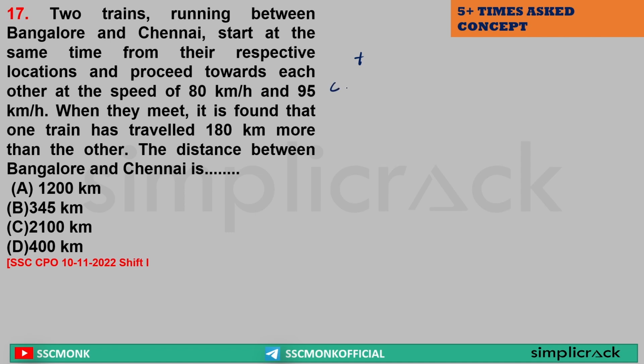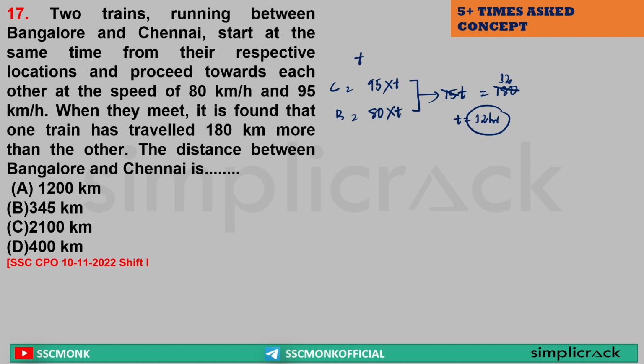So for the Chennai train, the distance will be 95 kilometers into t. Yes or no? Yes. Now for the Bangalore train, speed was 80, time taken t. So what is the distance covered? 80t. Now what is it saying? One train has traveled 180 kilometers more than the other. That means this difference is equal to what? 180 kilometers. 95 minus 80 is 15t, which is equal to 180 kilometers. 15 twelves are 180. So the time taken is equal to what? 12 hours.